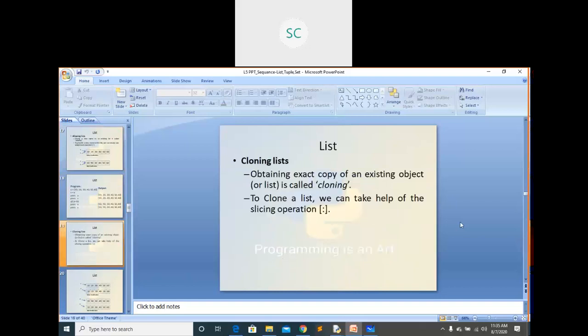Next, cloning of list. I think this topic you guys see in zoology, some other subject. Cloning of objects. Cloning means, for example, here you have one object. You are going to clone the same object.